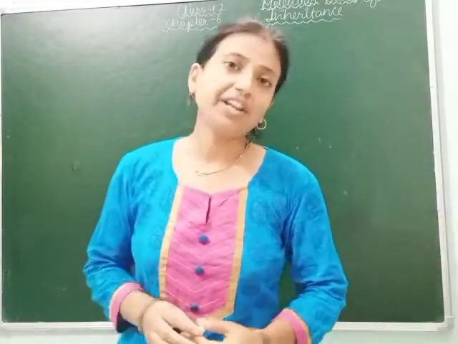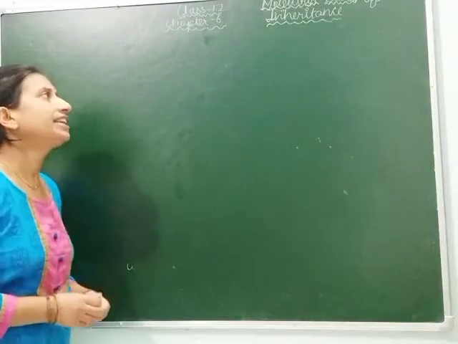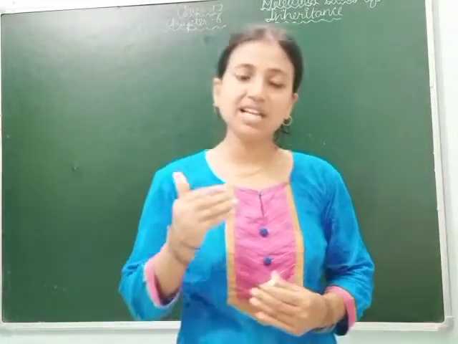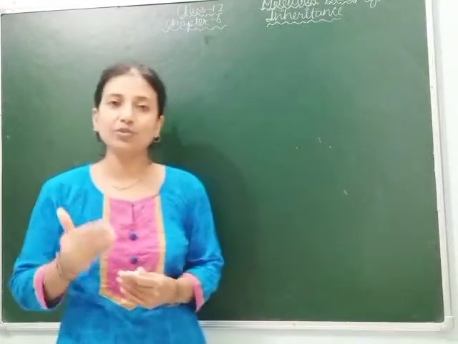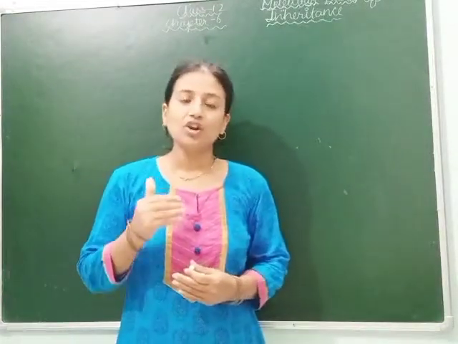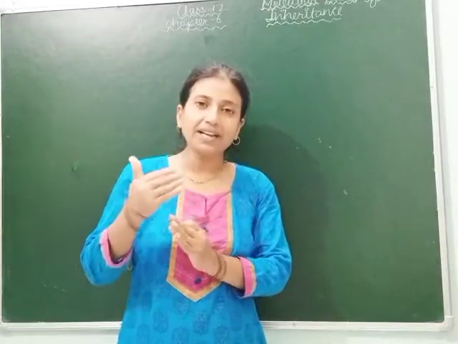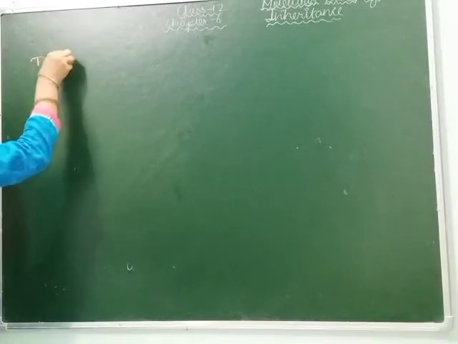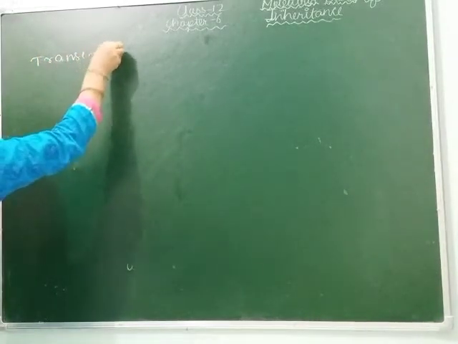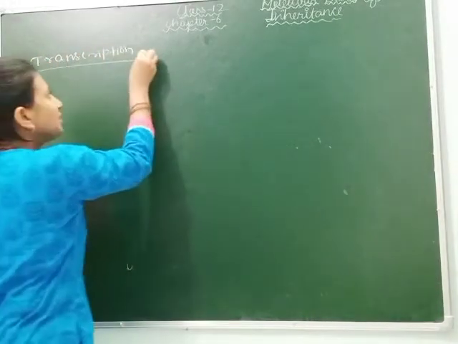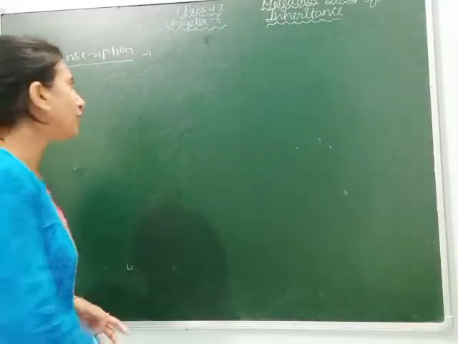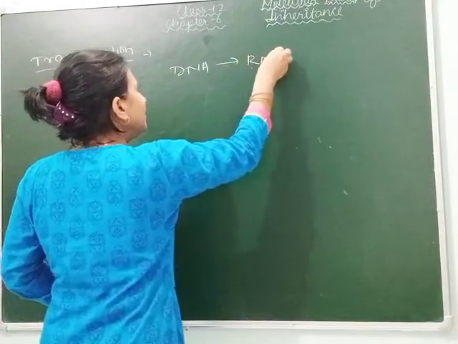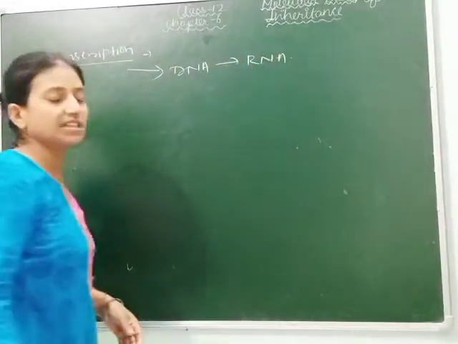So let's continue with chapter 6 of class 12, that is molecular basis of inheritance. Today we will study transcription, that is, how transcription occurs in eukaryotes and prokaryotes. Before I start the topic, let's have a quick recap. As you know, transcription is the process of conversion of DNA into RNA. When DNA gets converted into RNA, this process is called transcription.